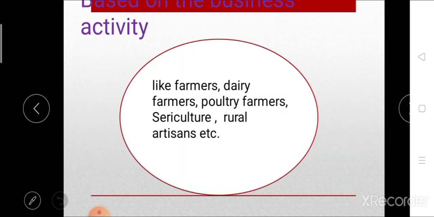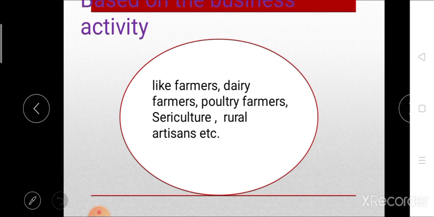After that, the next one is based on economic activity. Whatever the activity of that particular farmer, the loan given for that activity is known as activity oriented loan. For example, if a loan is borrowed for sericulture, it is called sericulture loan.